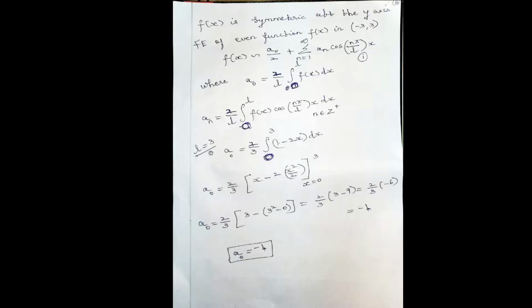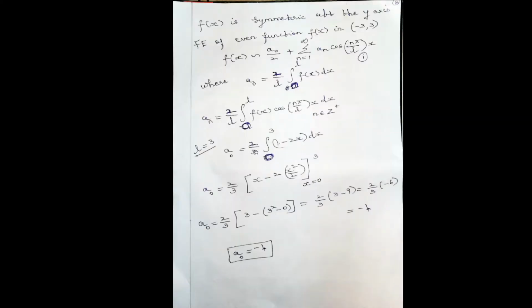So here l is 3. So a naught is 2 by 3 integral 0 to 3. What is f of x from 0 to 3? f of x from 0 to 3 is 1 minus 2x. So you have 2 by 3 integral 0 to 3 of 1 minus 2x dx. Integral of 1 into dx is x. Integral of x is x square by 2.